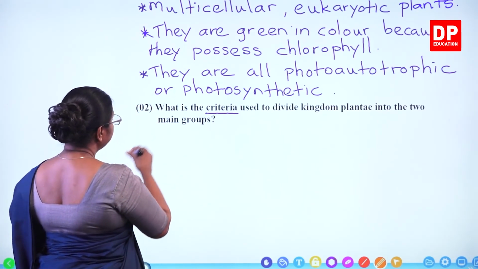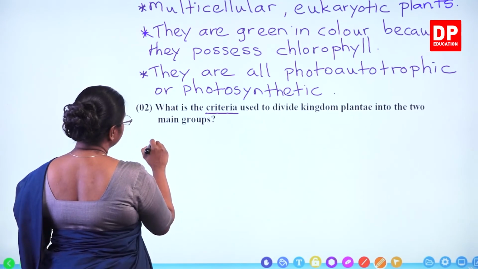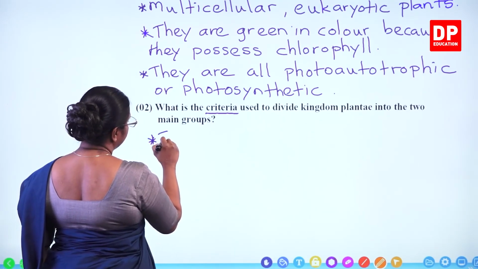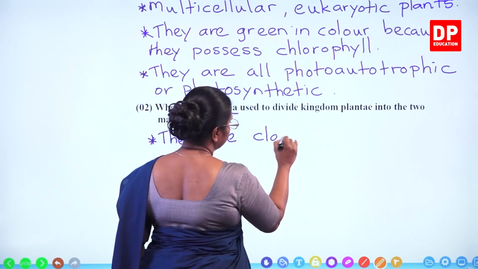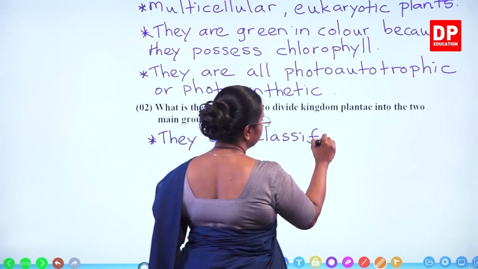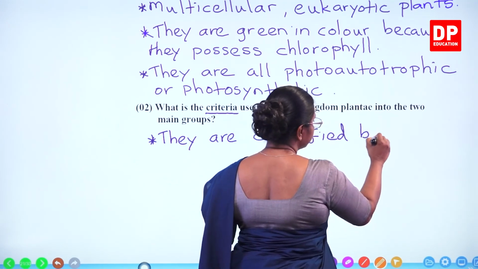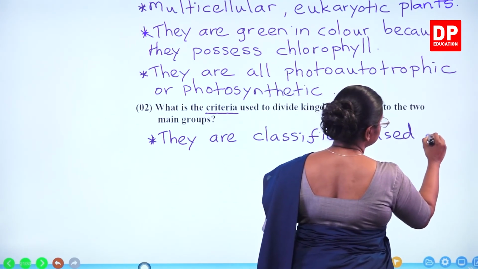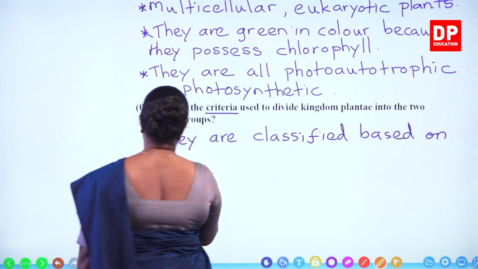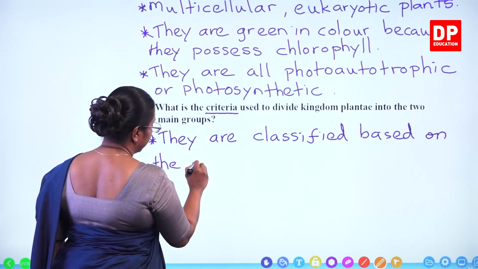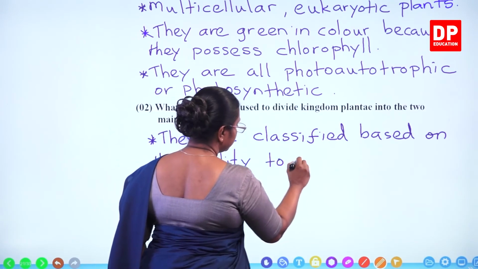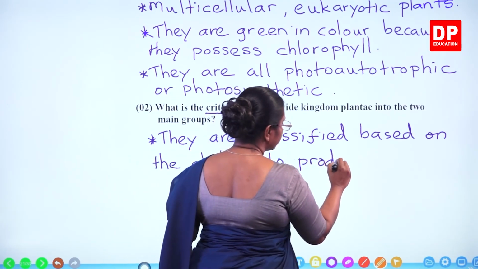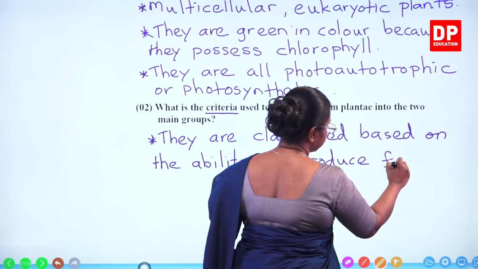So you can say they are classified based on the ability to produce flowers.